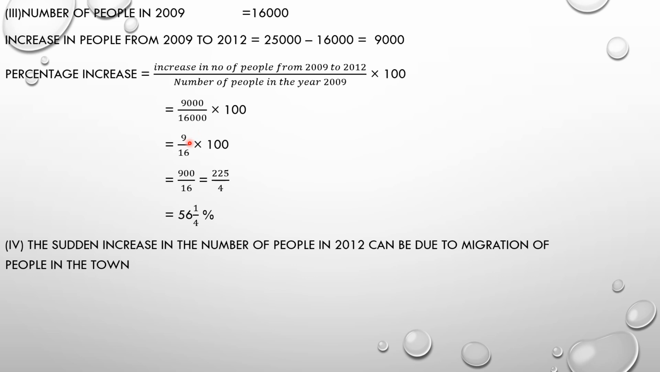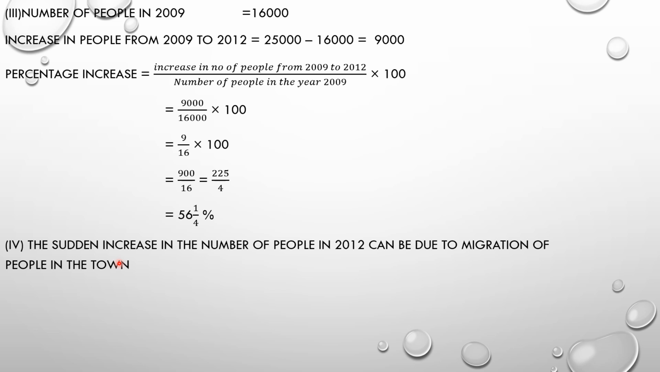Cancel out these three zeros, only 9 will remain and the denominator 16 will remain, multiplied by 100. 9 multiplied by 100 is 900 over 16. Cut it by the table of 2 times, you will get 225 over 4. Dividing and changing it into a mixed fraction, we get 56 whole 1 over 4 percent.